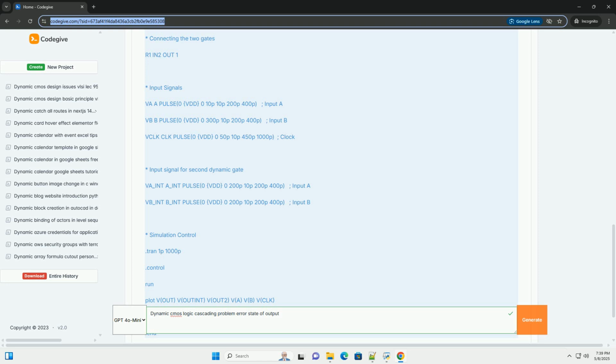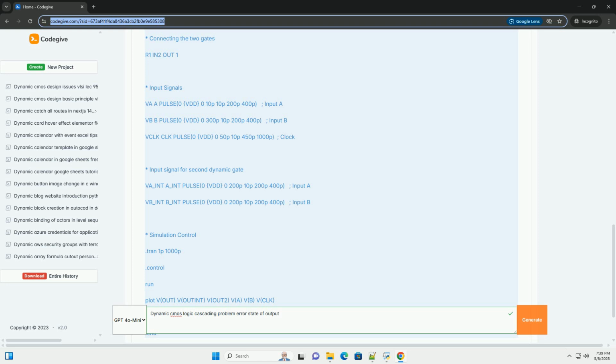4. Domino logic. This is the most common and effective technique for cascading dynamic gates. It uses a static CMOS inverter at the output of each dynamic gate. How it works: 1. The dynamic gate behaves as described before. 2. The output of the dynamic gate is fed into a static CMOS inverter. 3. The output of the inverter is then used as the input to the next domino gate.